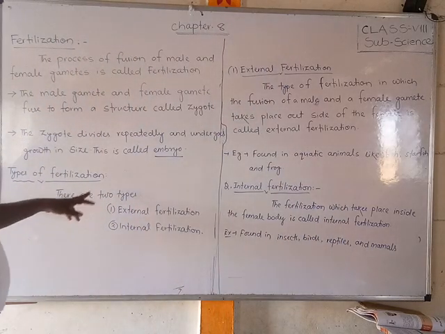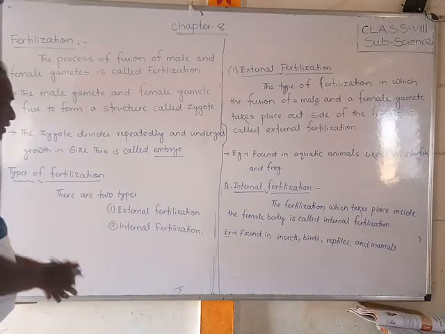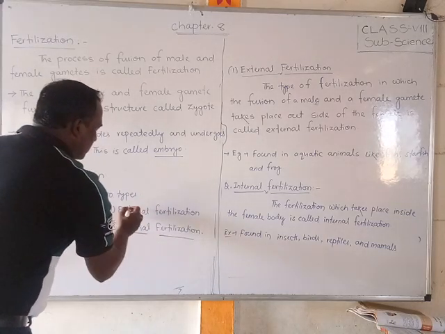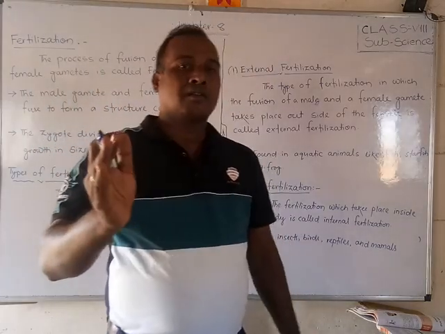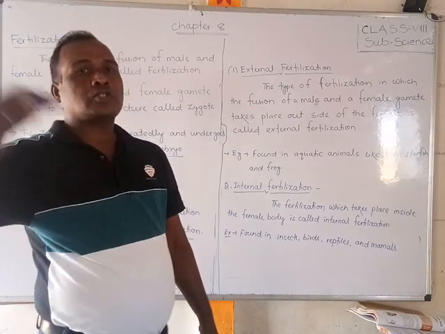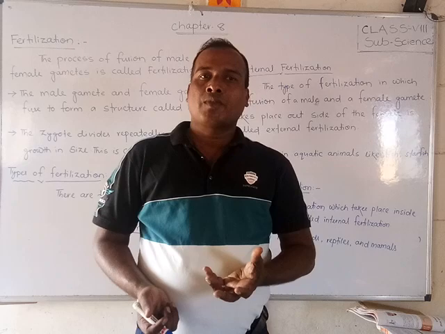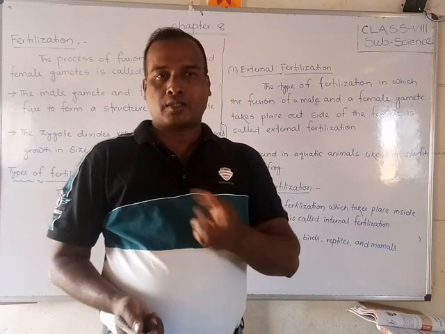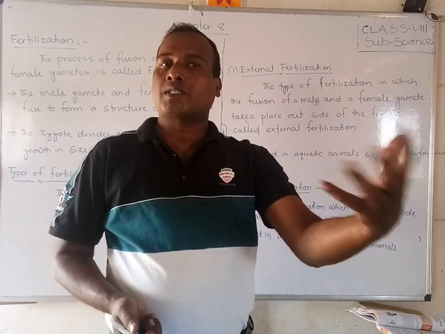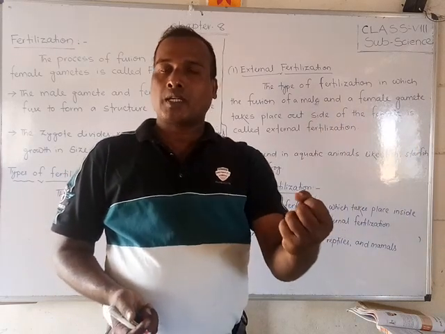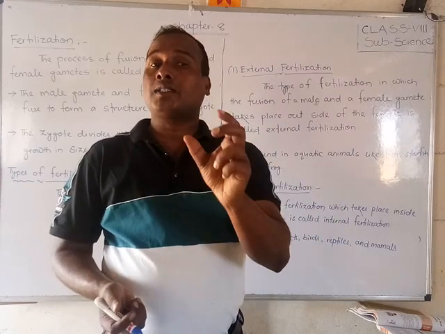Types of fertilization: there are two types. One is external fertilization and another is internal fertilization. External means outside, remember that very carefully. External means outside of the female body. We know that when new babies are coming, they come from the mother, from the body, so that is called internal.